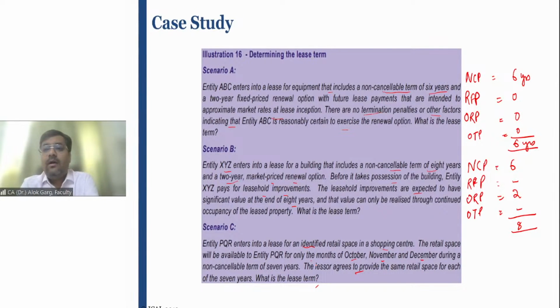There are some Bhutanese or Tibetan people who always sell woolen clothes in the winter season, right? They occupy a dedicated space and sell the clothes or garments in the 3 or 4 months of the winter season. Likewise, this entity PQR enters into a contract for an identified space, and this space will only be available in this case.